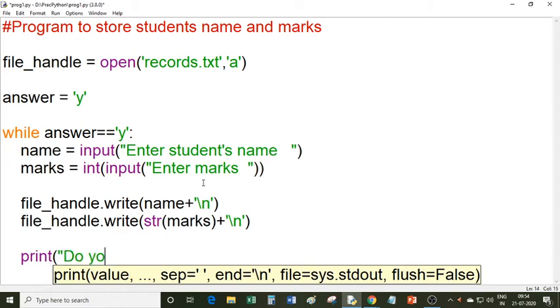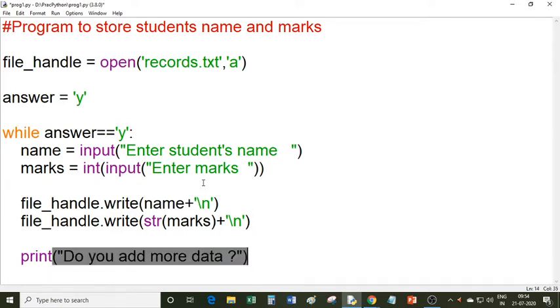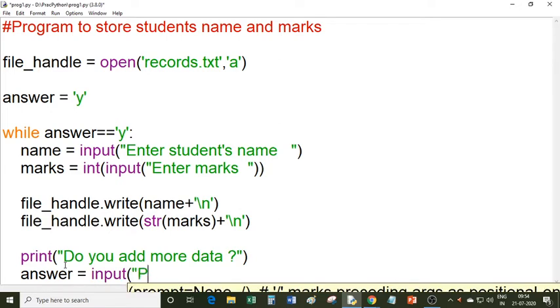Do you want to add more data? So this string will be displayed on the screen, and then again I am calling the input function and typing: press and enter y for yes.